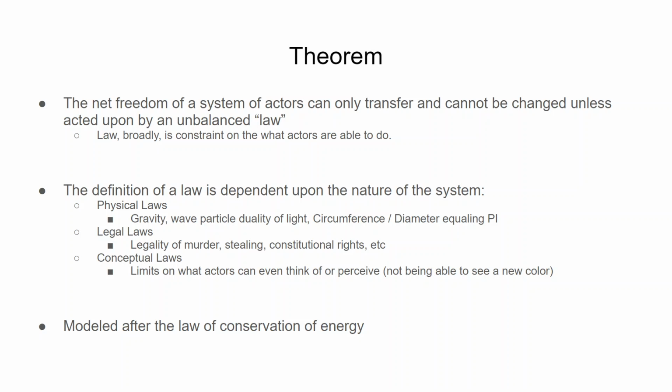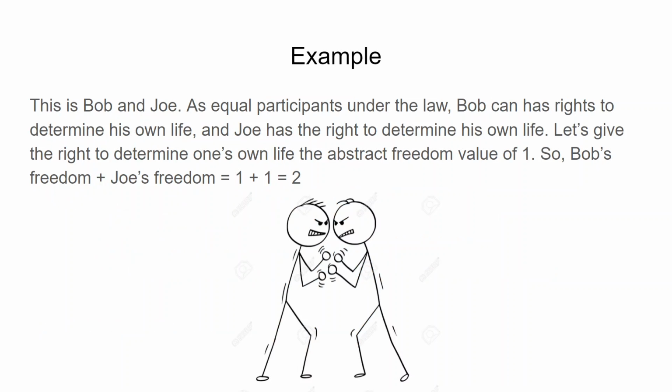Modeled after the law of conservation of energy, this is Bob and Joe. As equal participants under the law, Bob has the right to determine his own life, and Joe has the right to determine his own life. Let's give the right to determine one's own life the abstract freedom value of 1. So, Bob's freedom plus Joe's freedom equals 1 plus 1 equals 2.